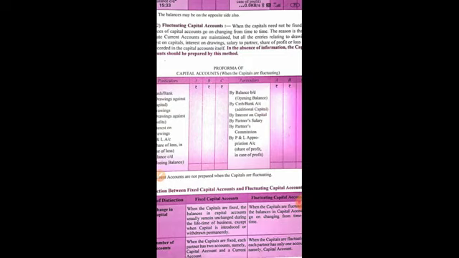If they have withdrawn excess amount, then the capital becomes a debit balance. Mostly you will find credit balance. So this is a format where there are three partners, and this is the opening balance, the amount invested by the partners. The opening balance of all the three partners will be written here.